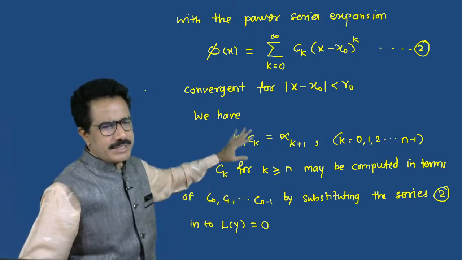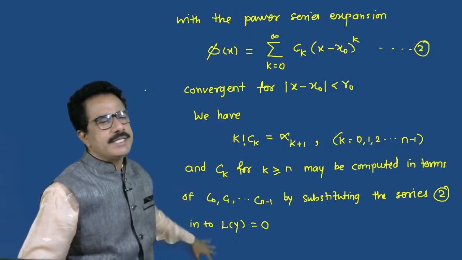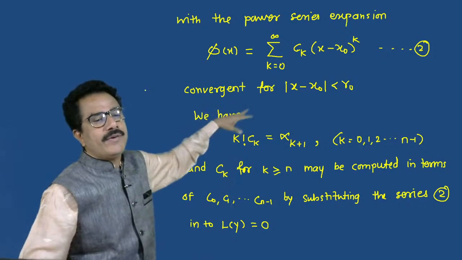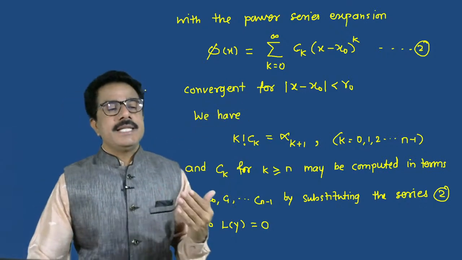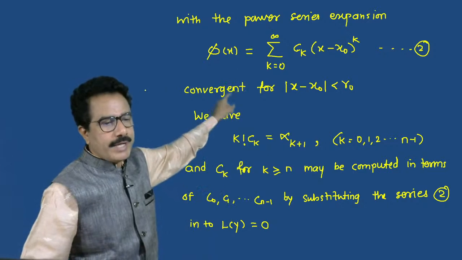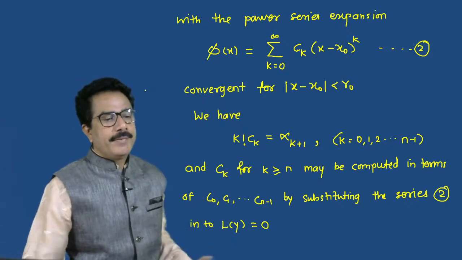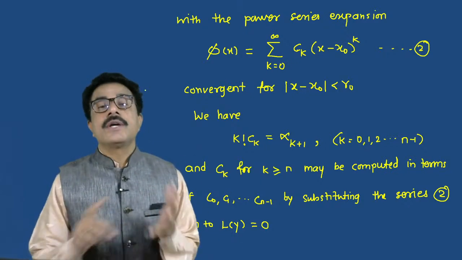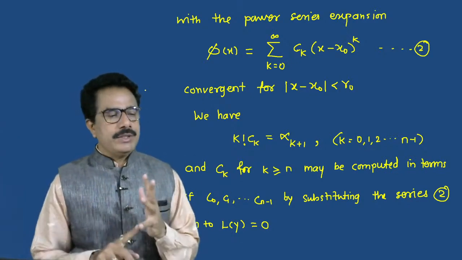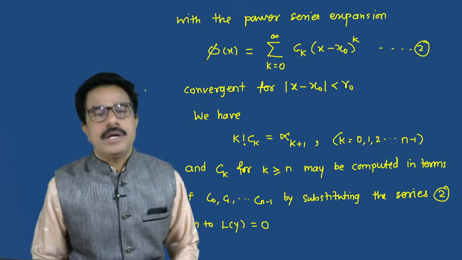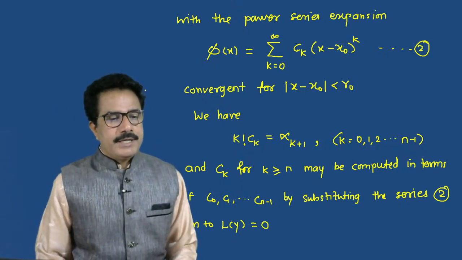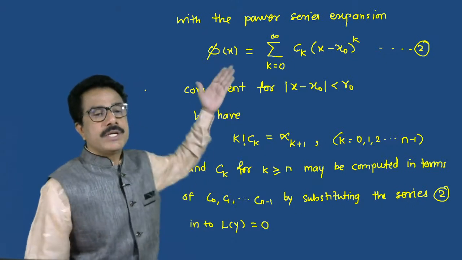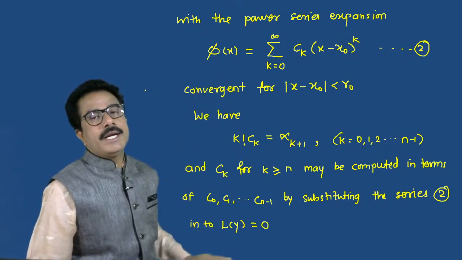Actually it is not necessary to write this, it is only convergent for |x minus x naught| less than r naught. You have to write this, where c k for k greater than n may be computed in terms of the coefficients c0, c1, c2, ..., c n minus 1, and substituting this series in equation 2, we get the solution. See this, we consider the example.